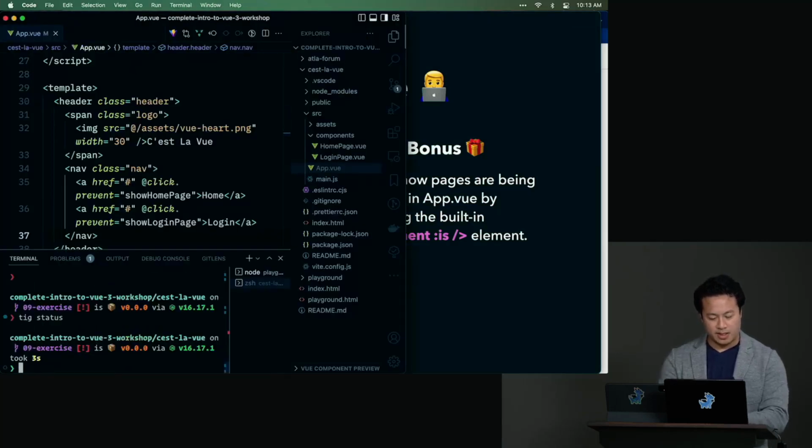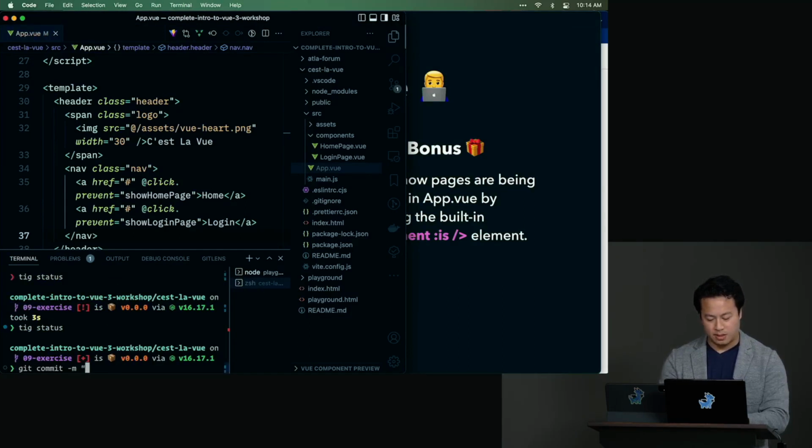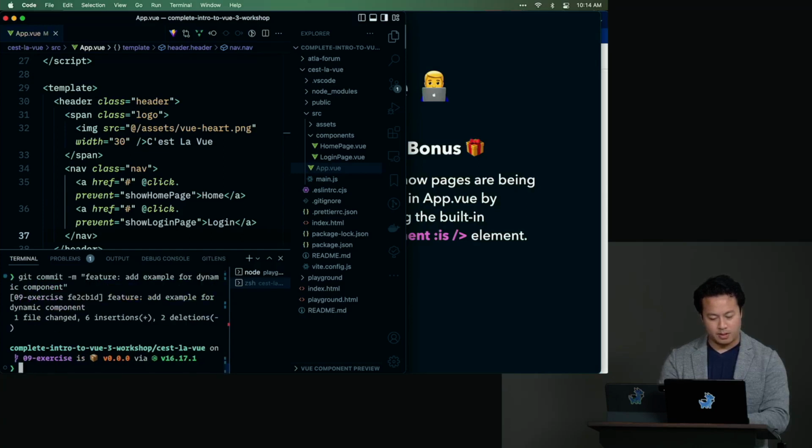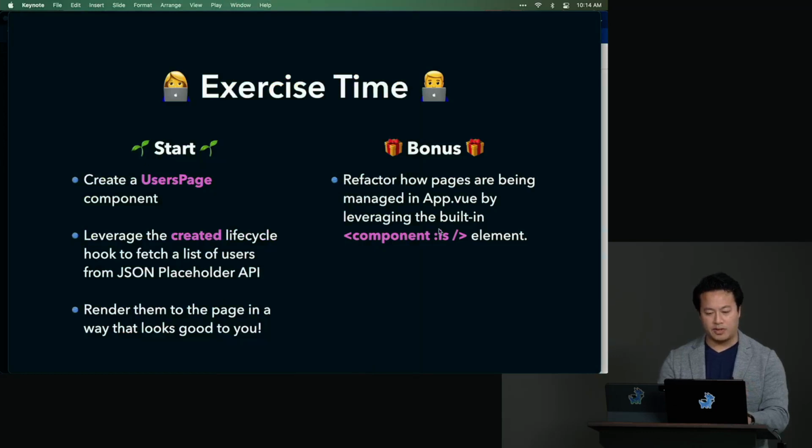I'm going to commit this because I did have some forward thinking on this part. Git commit feature add example for dynamic component. Great. OK, so as far as recording goes, this next part is where we kind of kick off the exercise.